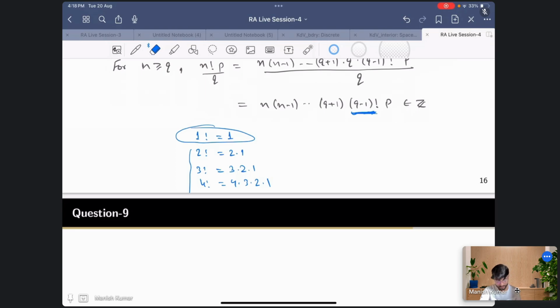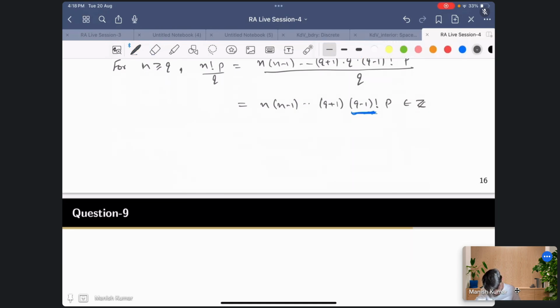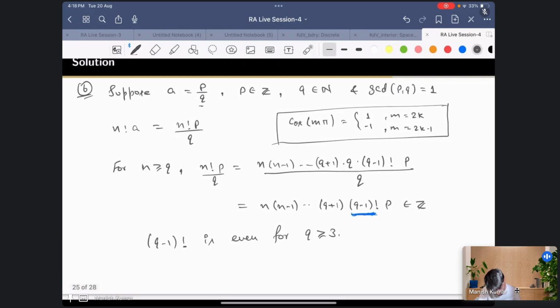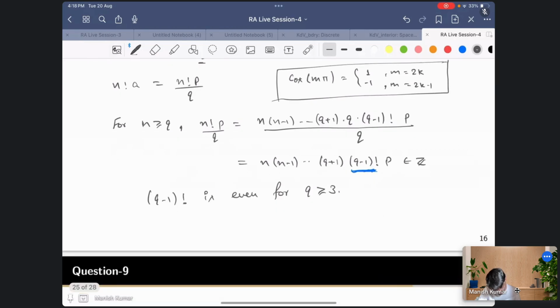So what I'm saying is q minus 1 factorial is even for q greater than or equal to 3. That means I am putting some condition on q, right? So this is done.